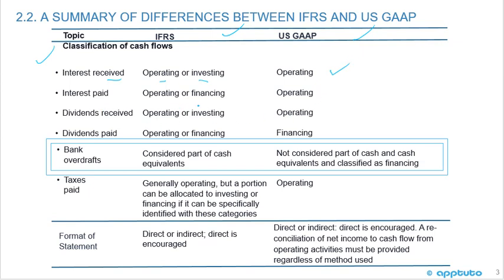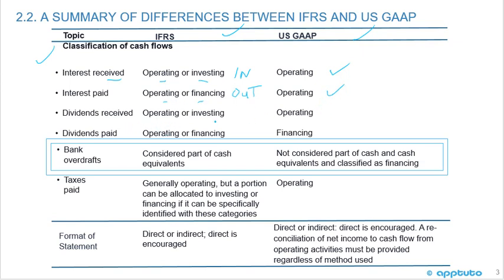Interest paid, operating or financing. So again, I raised some debt, I financed some assets through issuing some bonds, I had to pay interest. IFRS, operating or financing. So I said here, this is cash in and this is cash out, which is a nice way to remember it for IFRS. And US GAAP is always operating.